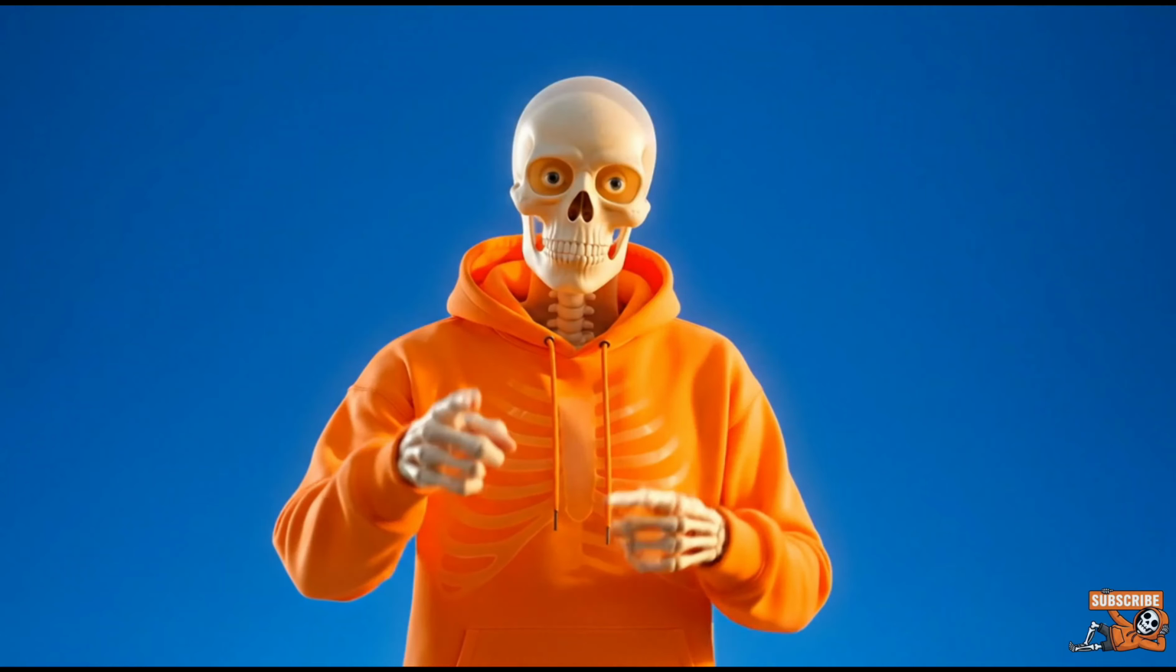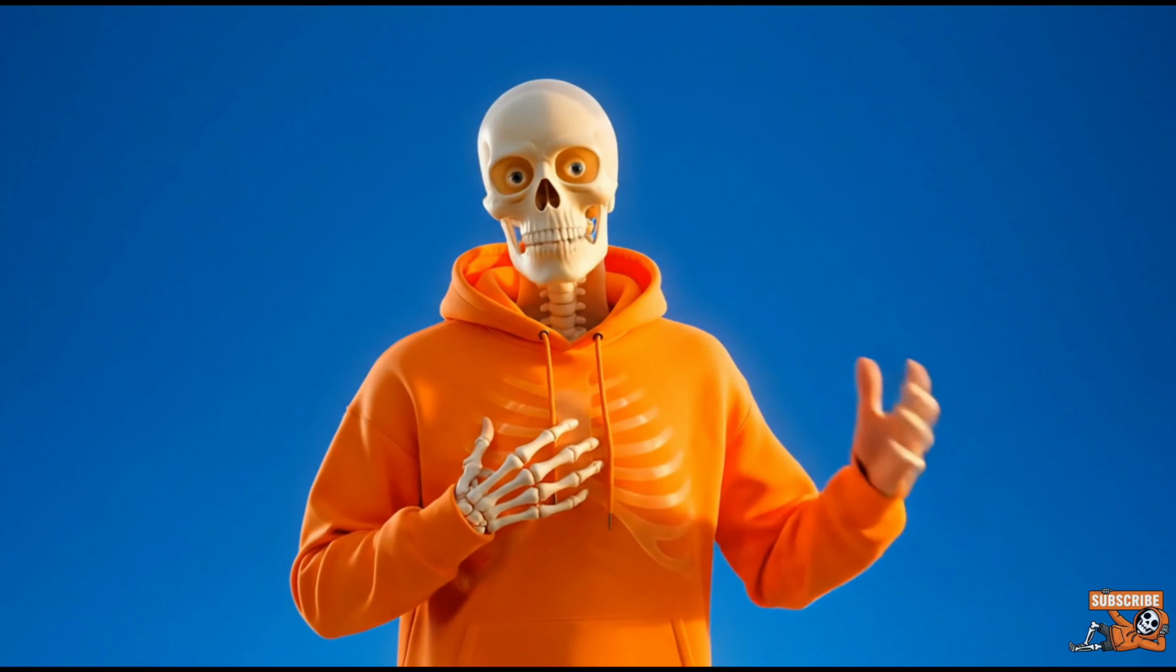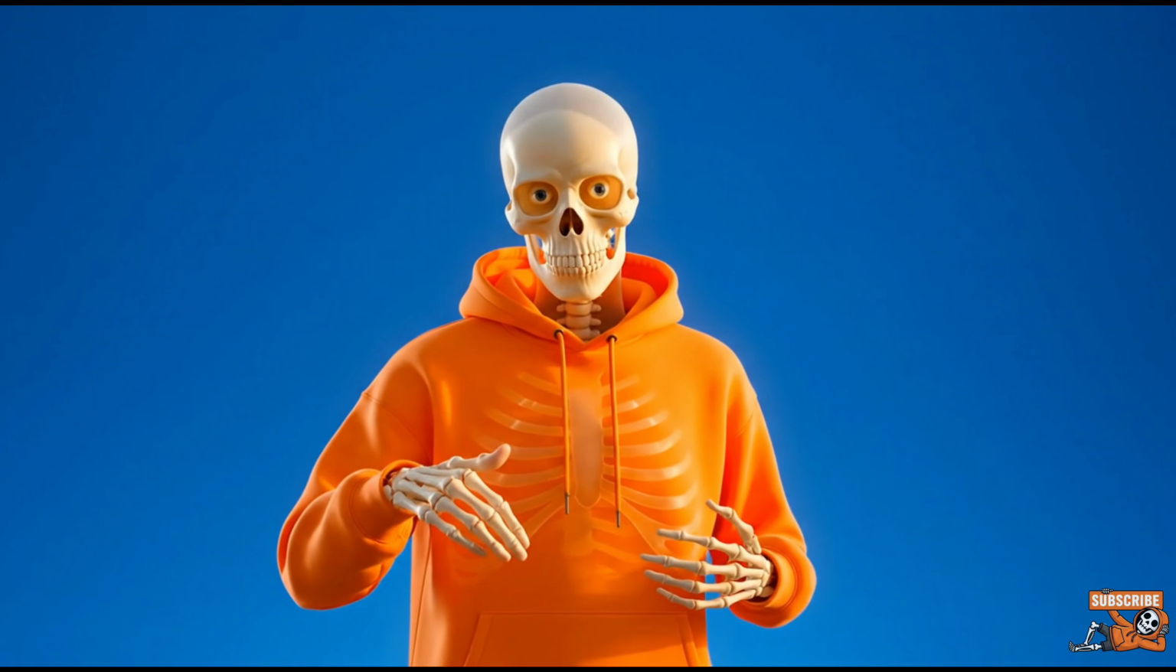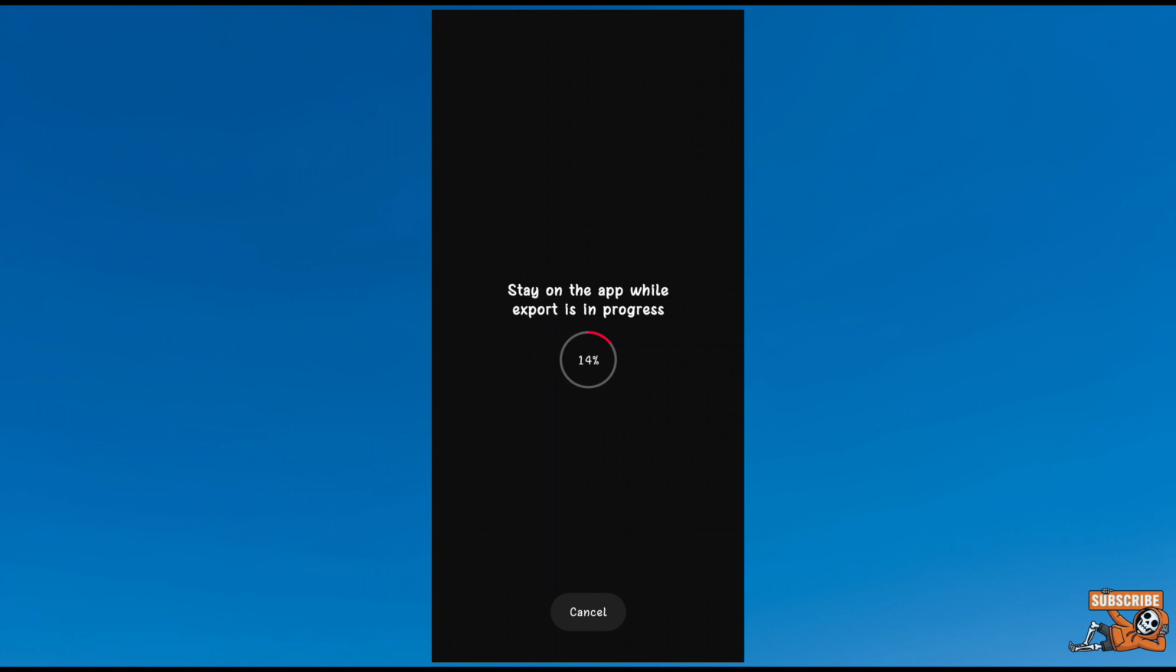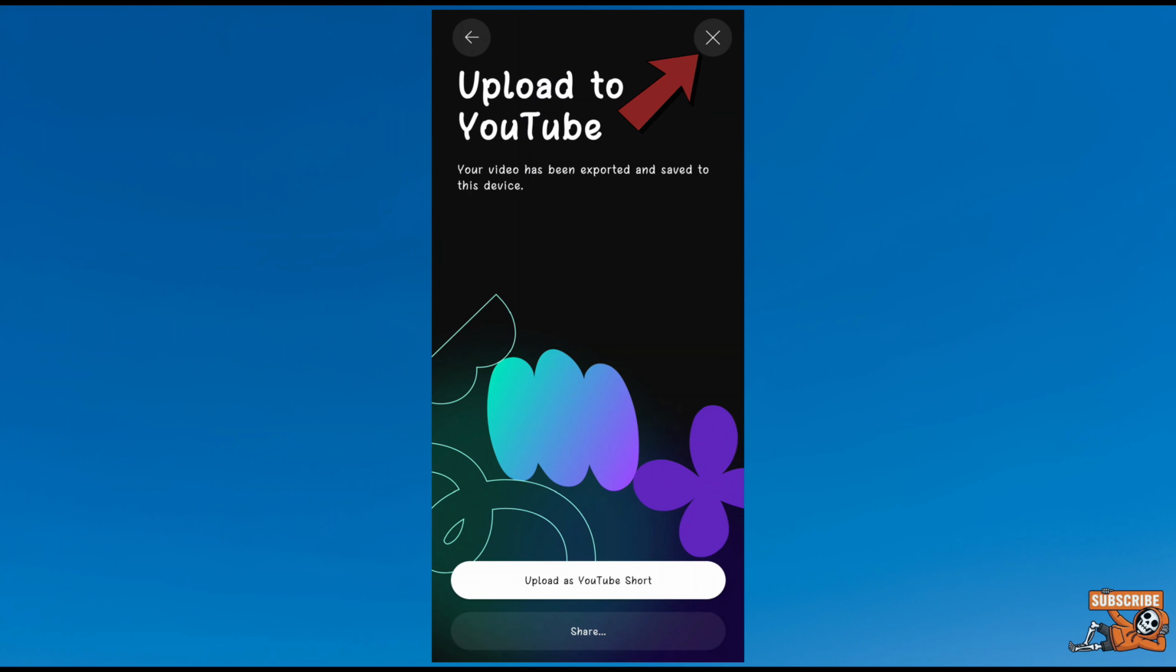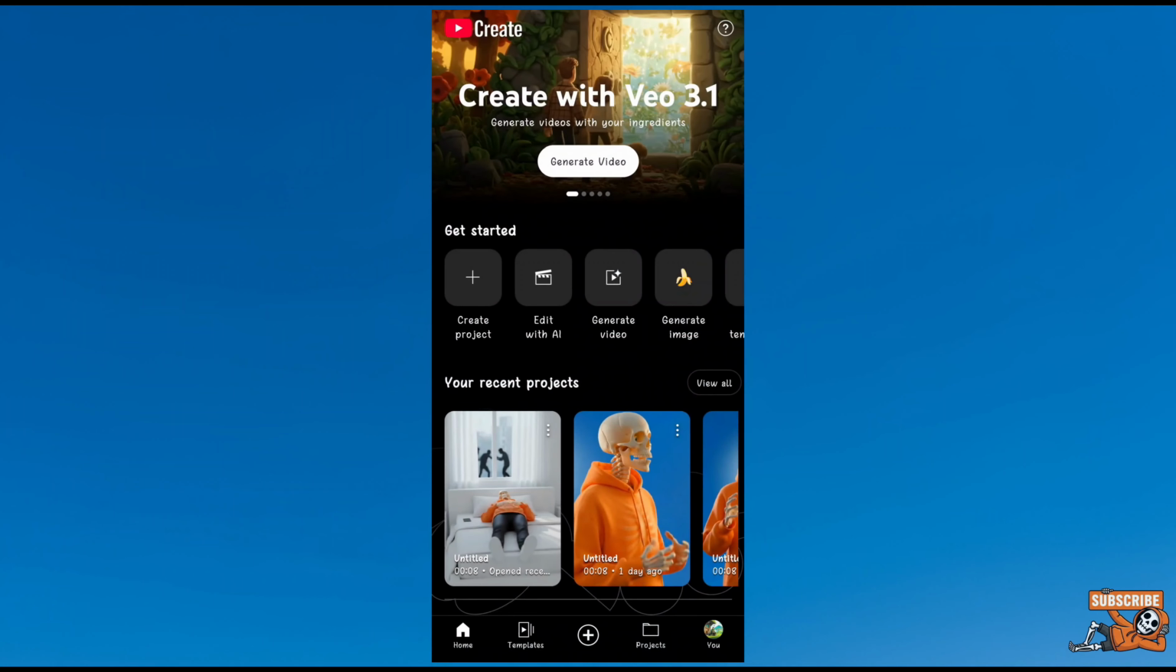And one more thing, from this app you cannot generate videos in 16:9 ratio. This app is specially designed for short-style videos for now. Maybe it will support all types of videos in the future. Now come back to our point. After it's exported, click on the cancel icon and go to your gallery, where you can see your generated video.